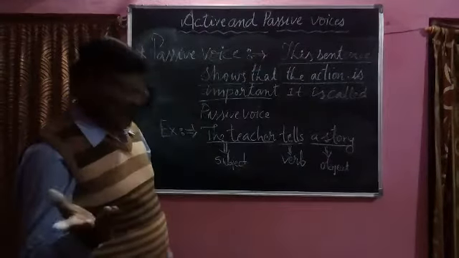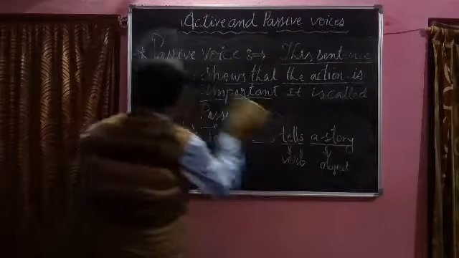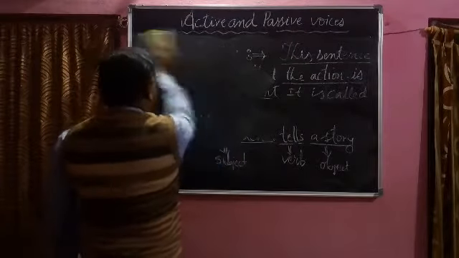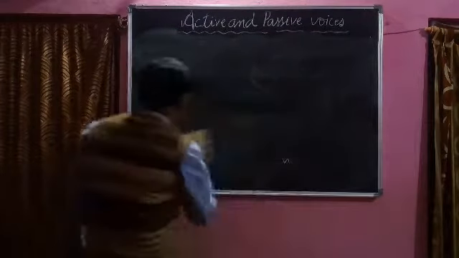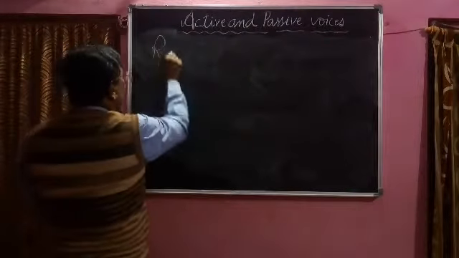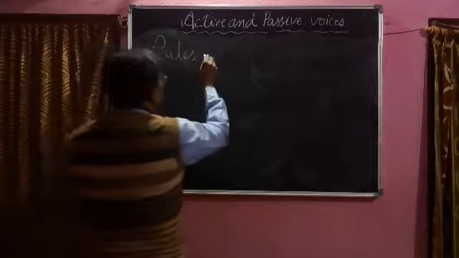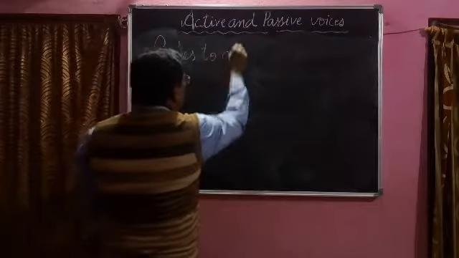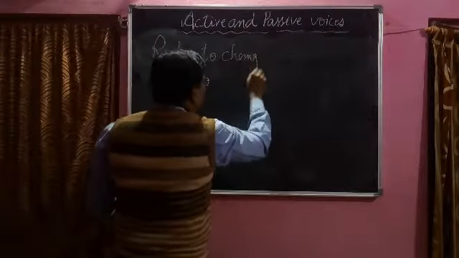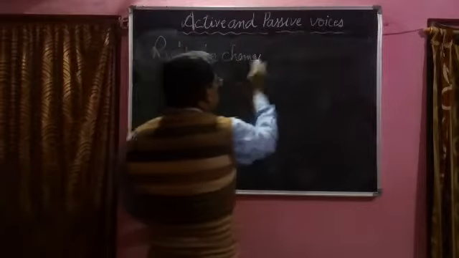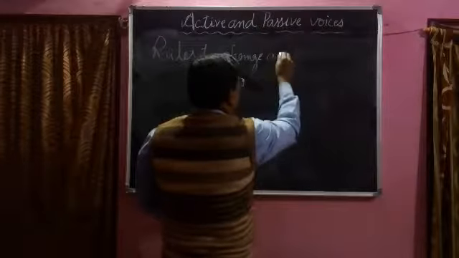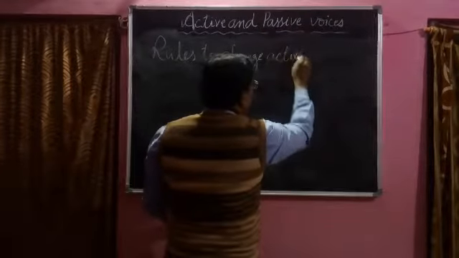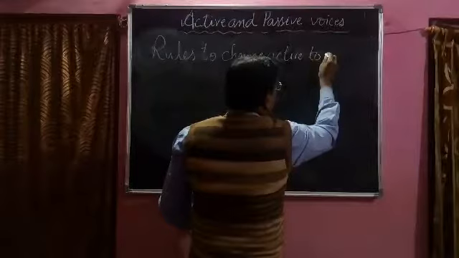I will try to write rules. Understand? Rules to change active to passive.